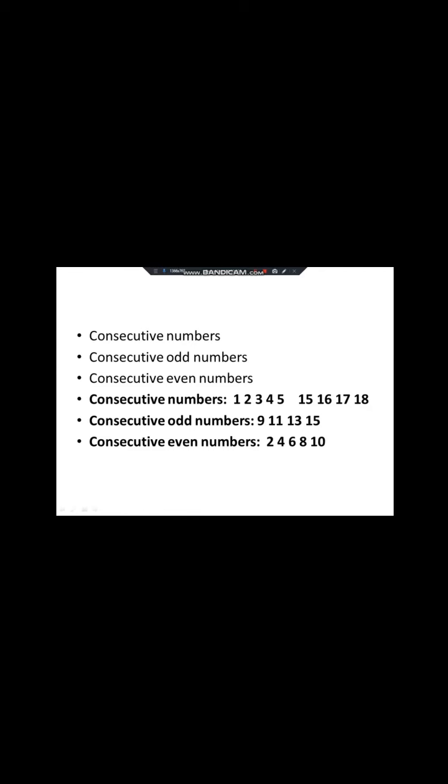So consecutive odd numbers means continuous odd numbers like 1, 3, 5, 7 or 23, 25, 27, 29. And consecutive even numbers means even numbers which are continuous, like 4, 6, 8, 10, 12. Okay, so I hope you are clear with this. Now we'll see the shortcut for these things.